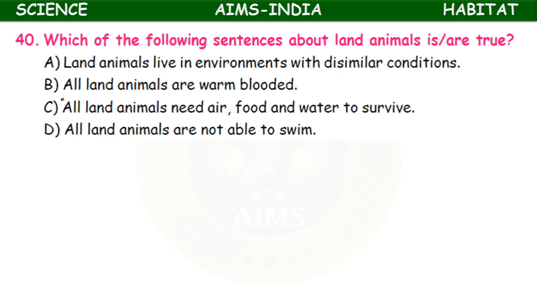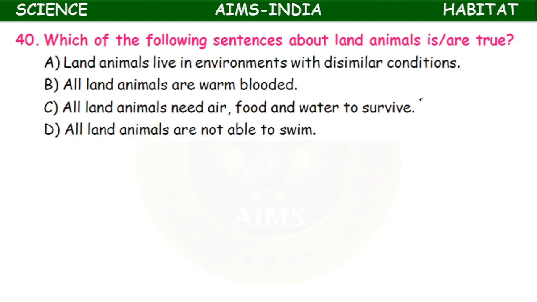Which of the following sentences about land animals are true? Land animals live in environments with dissimilar conditions. All land animals are warm-blooded. All land animals need air, food and water to survive. All land animals are not able to swim. So here also we have to select the correct statement.